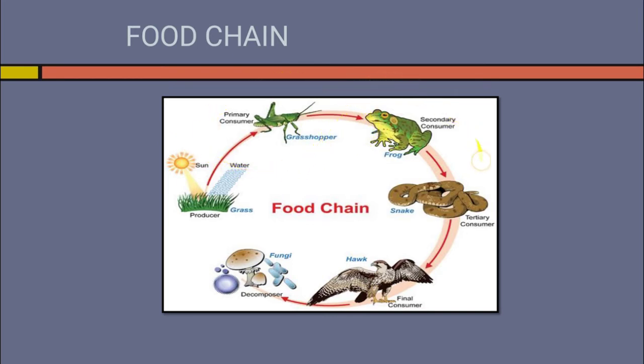The primary consumer is consumed by the secondary consumer. In this food chain, frog is a secondary consumer. Then moving on to snake, which eats the frog, it is a tertiary consumer. Tertiary consumer is consumed by the final consumer, and in this food chain, hawk is the final consumer. When the final consumer dies, decomposers convert their body into useful substances which the plants can reabsorb.